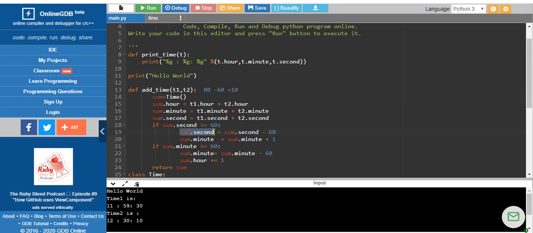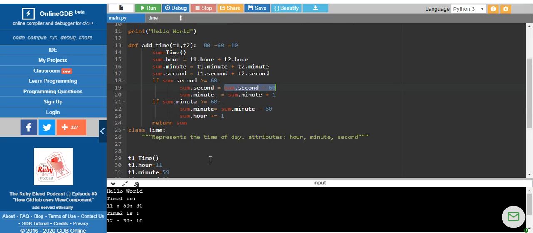So for sum.second, you first cut the 60 seconds if it is crossing beyond that, and keep only the 10 as the second, and the 60 seconds removed will be added to a minute. Similarly you are doing it for hour. If the minute is beyond 60, you will subtract 60 and add that to the hour. Now when I run this program, we will see whether we have got it correct or not.